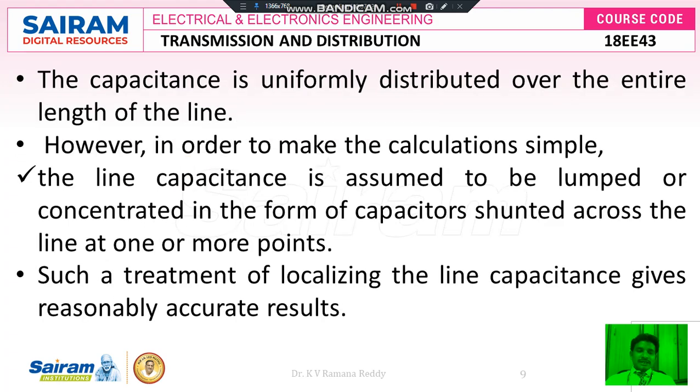The capacitance in the case of medium transmission lines is uniformly distributed over the entire length of the line. However, in order to make the calculation simple, the line capacitance is assumed to be lumped. Already we assumed the line capacitance as lumped in the case of short transmission lines, but again in medium transmission lines the line capacitance is assumed to be lumped or concentrated in the form of capacitors shunted across the line at one or more points.